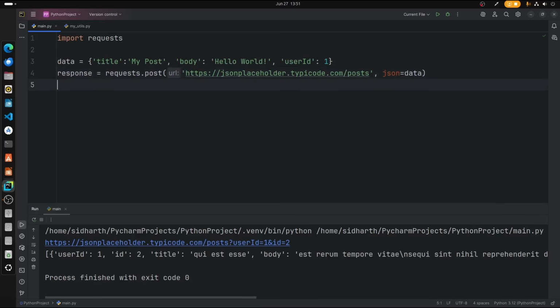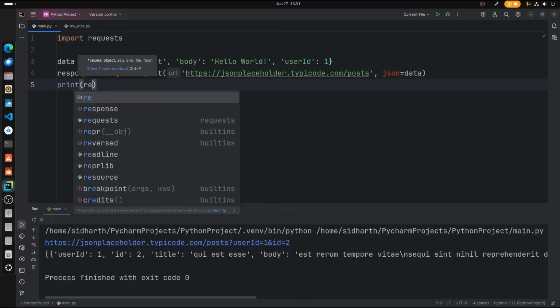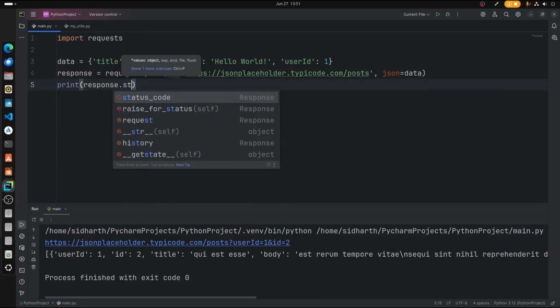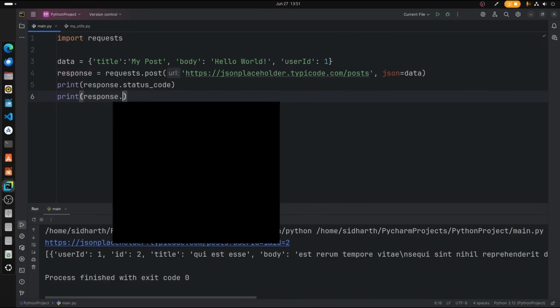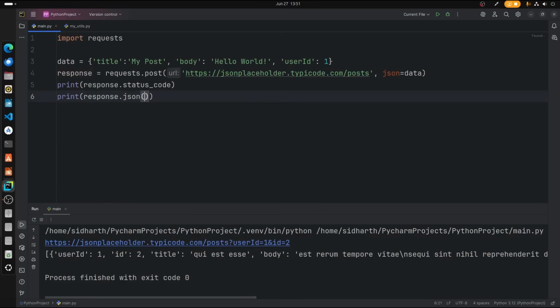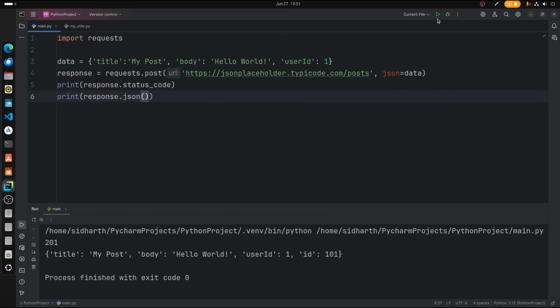So let's print the status code, which means we'll understand whether it is a success or not. So response.status_code, and then I want to print the JSON which we just posted. So response.json, there we go. So let's run the file. There we go. So we get 201, which is the success code, and we get the data which we just posted. Alright, so just like that we got that.